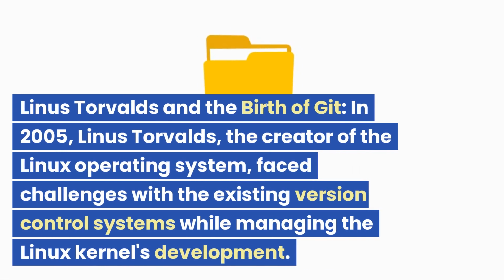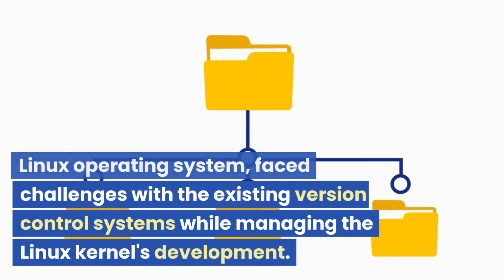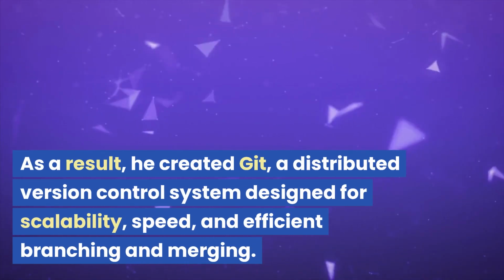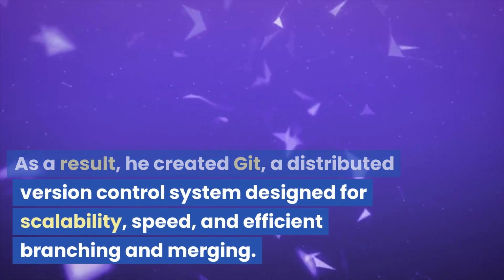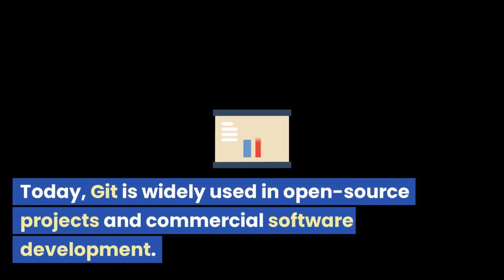1. Linus Torvalds and the birth of Git. In 2005, Linus Torvalds, the creator of the Linux operating system, faced challenges with the existing version control systems while managing the Linux kernel's development. As a result, he created Git, a distributed version control system designed for scalability, speed, and efficient branching and merging. Today, Git is widely used in open source projects and commercial software development.